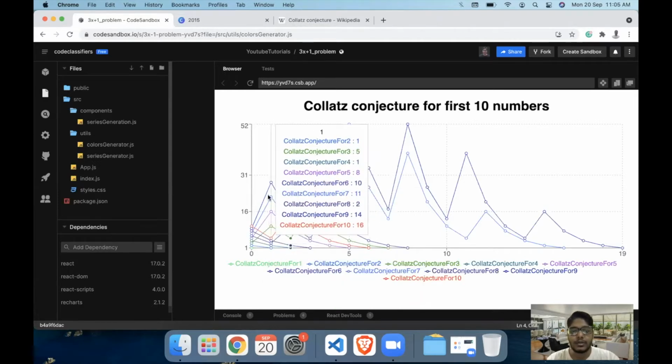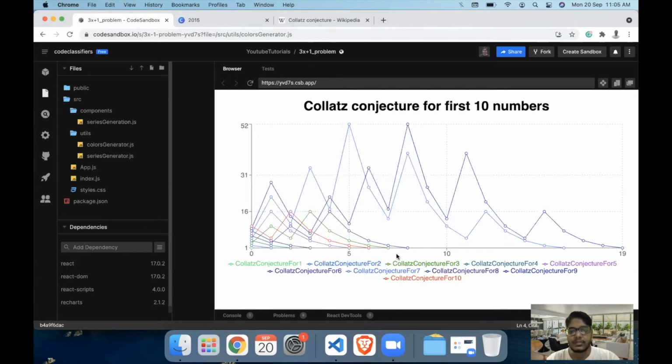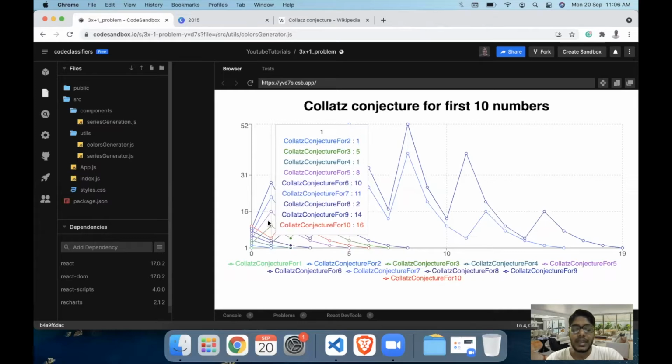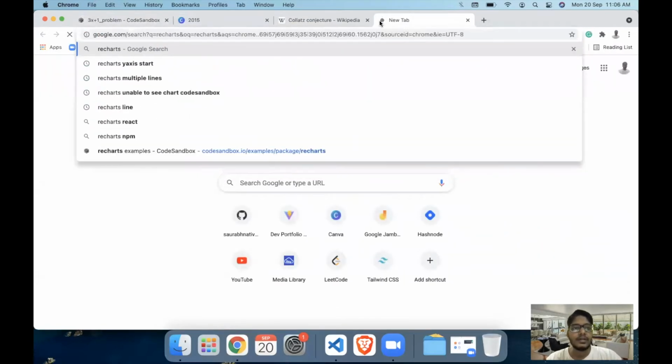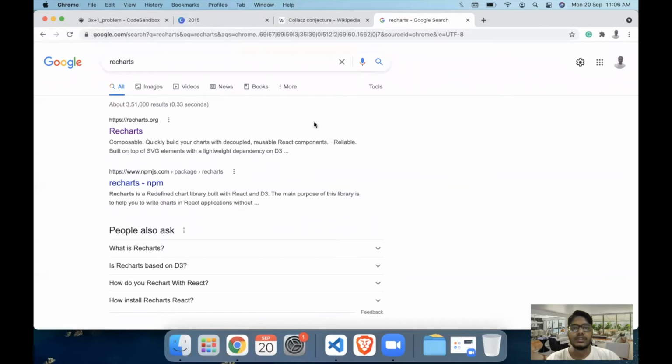Similarly, if you visualize the numbers from 1 to 10, this is how it looks. Eventually all the numbers end up at the value 1, but the numbers in the middle go on increasing and decreasing. That is why we have line charts like this. So we are going to do this using React.js and mainly a charting library called Recharts. So that's the overall agenda of the day.